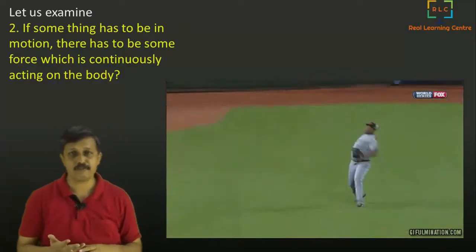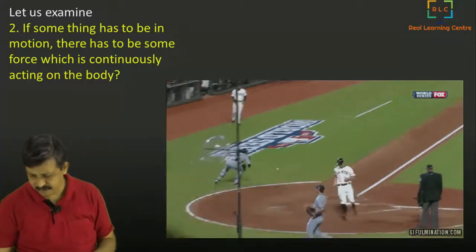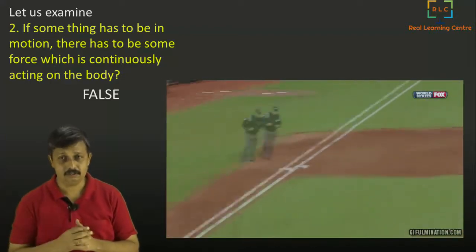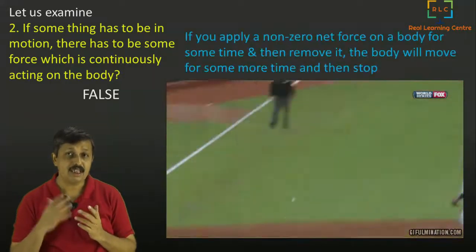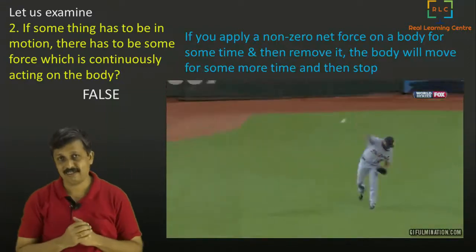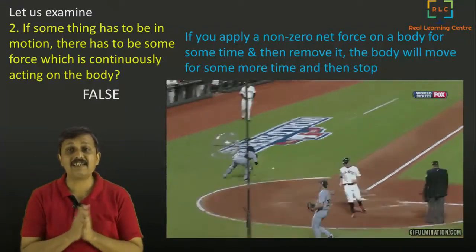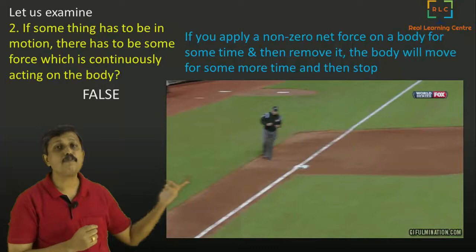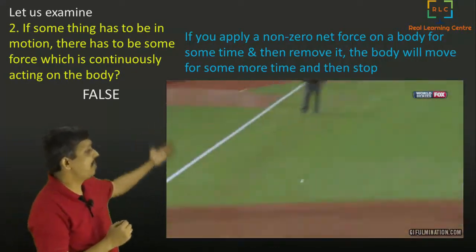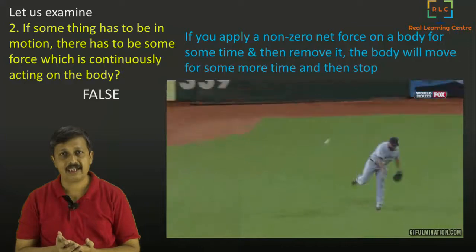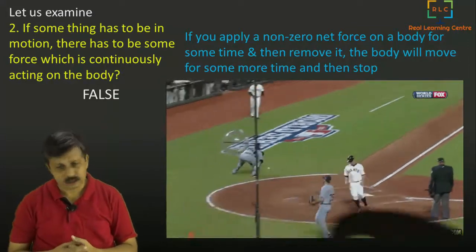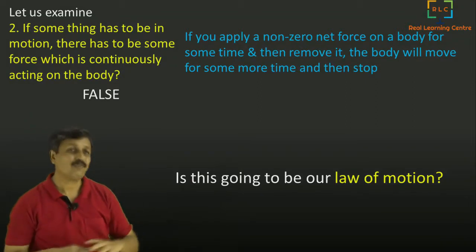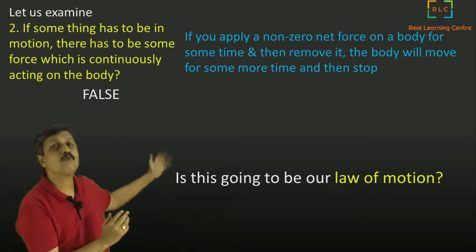So what do we do? How do we modify this statement? What is really happening? Maybe we can say something like this. We can say that the ball will be in motion if somebody applied a non-zero net force, and then it will go for some time. For example, if you apply a non-zero net force on a body for some time and then remove it, the body will move for some more time and then stop. Can this be our law of motion?